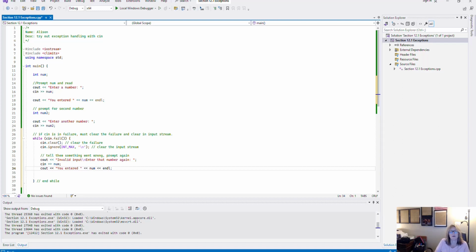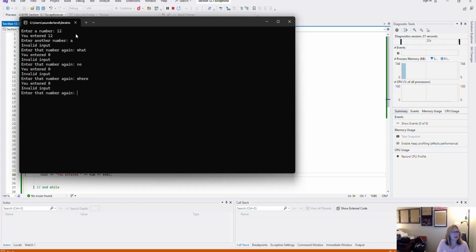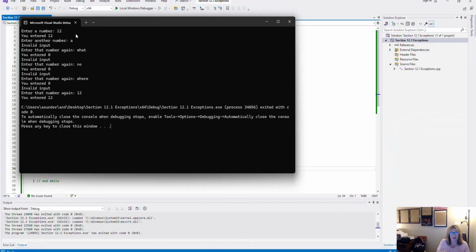So let me run the program and see if we're getting what we expect now. All right, so this was our first unprotected one, and if I keyed in something invalid in there, it would have put this input stream in failure. So this is enter another number. I'm just going to put something invalid in there. Now it's going to say invalid input. Enter it again. And then as soon as I put in something that is a valid numeric input, now all of a sudden it is going to continue my program.